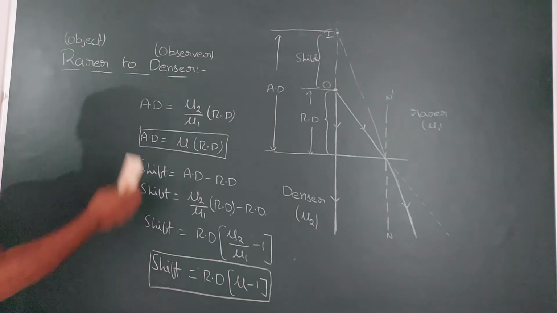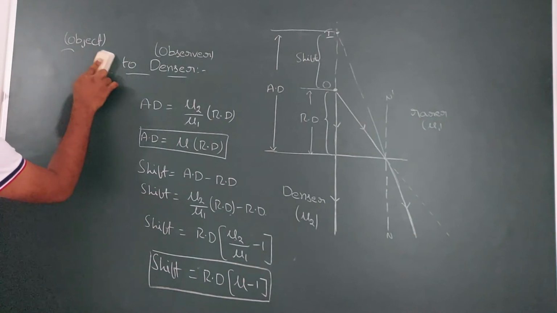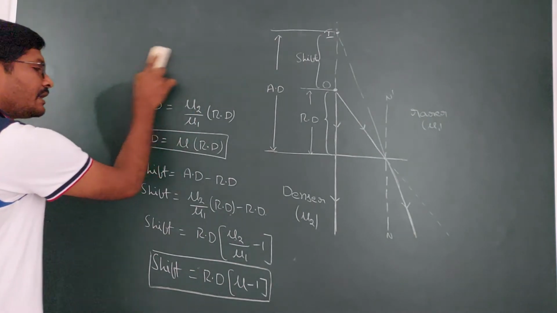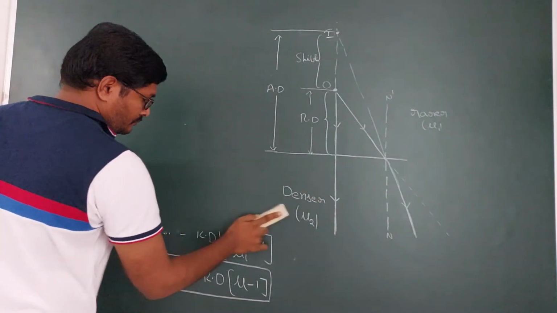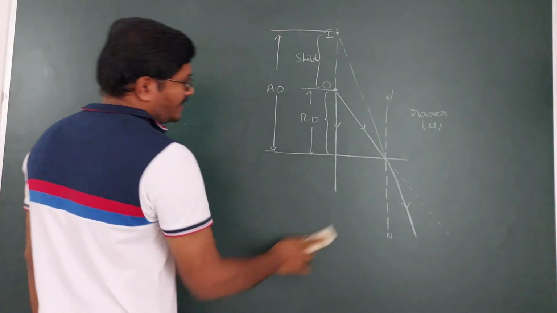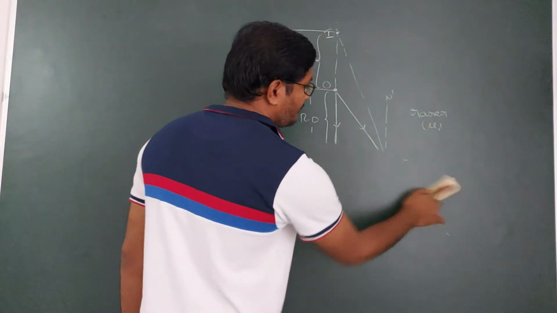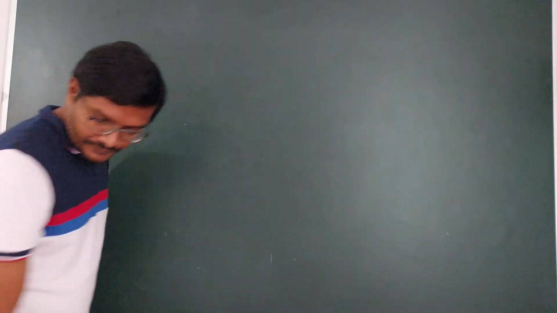And next, how do you get the image when a light ray travels from denser to rarer? Denser to rarer also, it is going to refract. As it is refracted, how do you get the image? Because images form because of the reflected rays or the refracted rays.